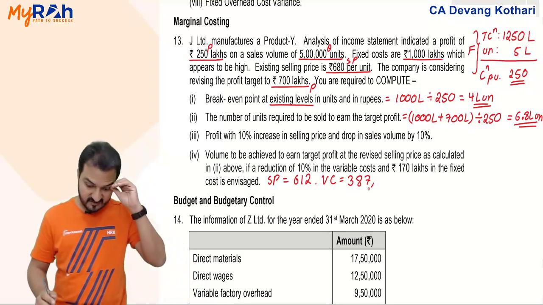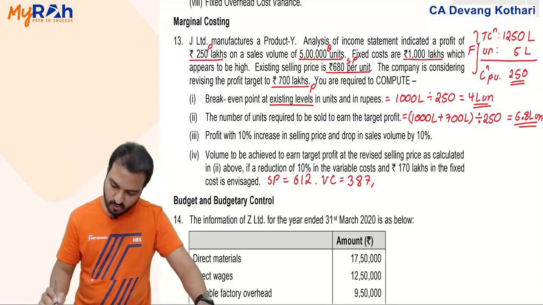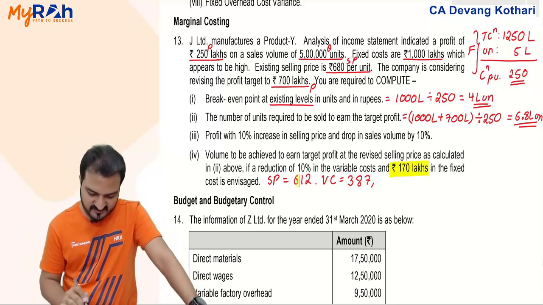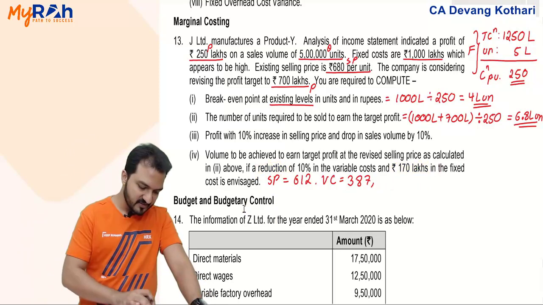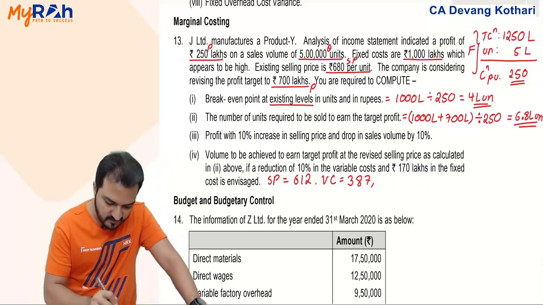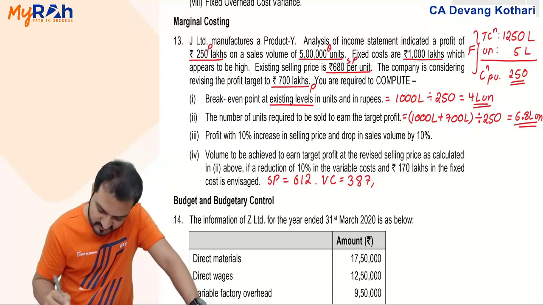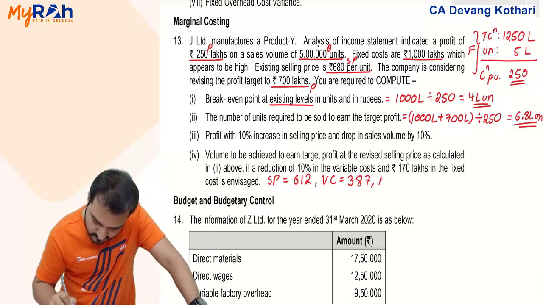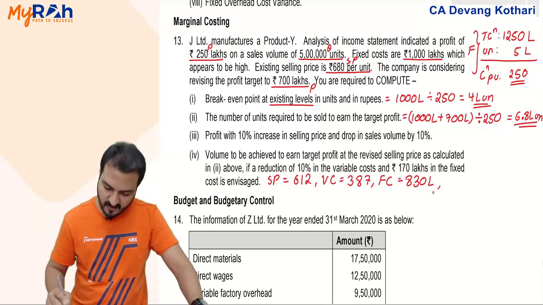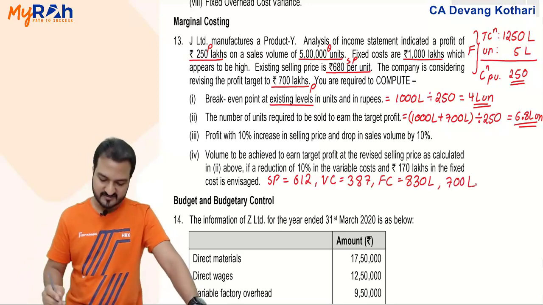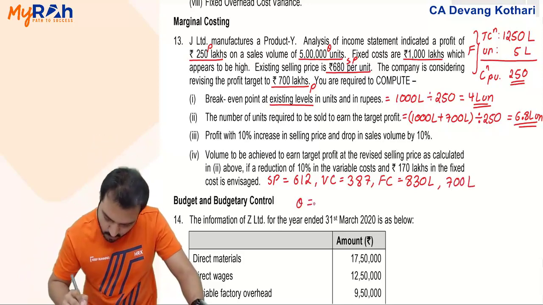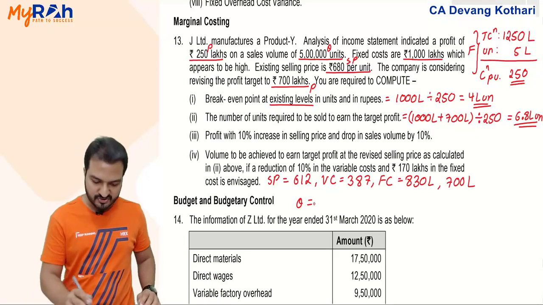Variable cost 387. 170 lakhs is reduction in my fixed cost. Fixed cost 1000 minus 170 lakhs, so 830 lakhs will be new fixed cost. And target profit 700 lakhs. So therefore units required will be F plus P upon contribution per unit.